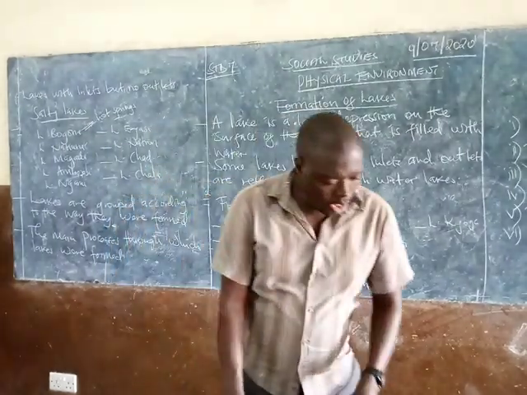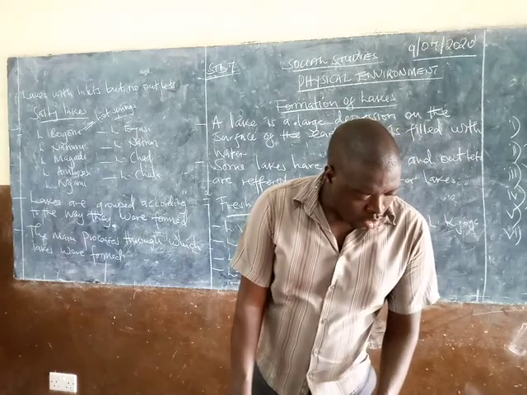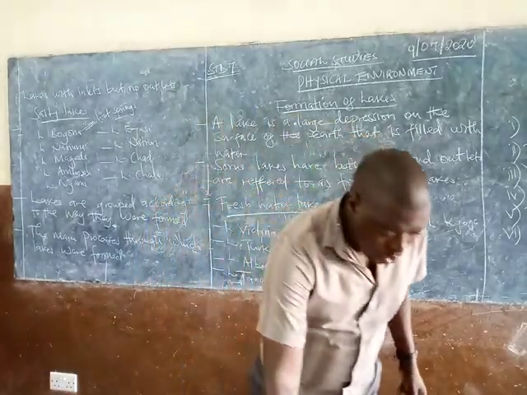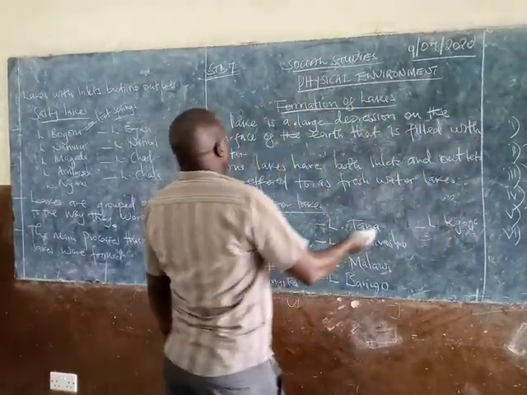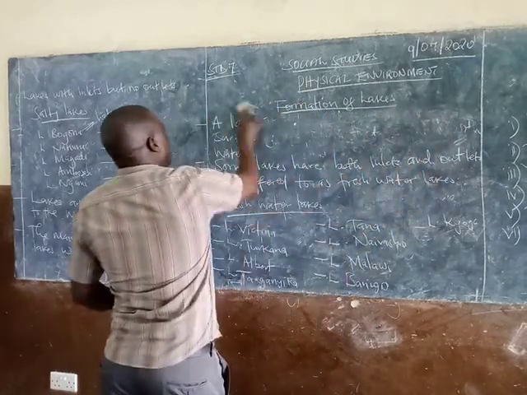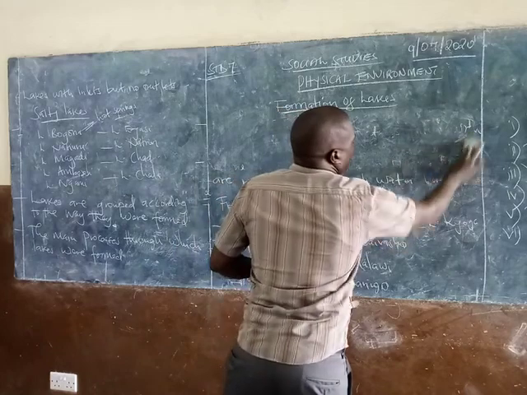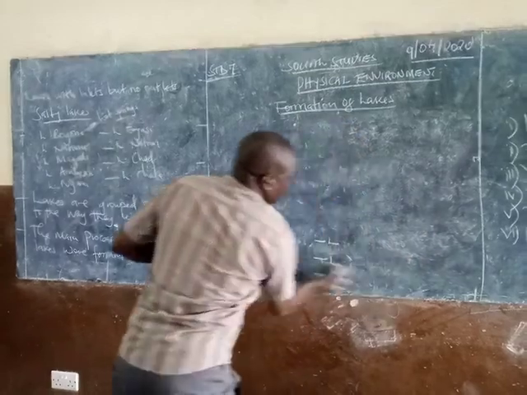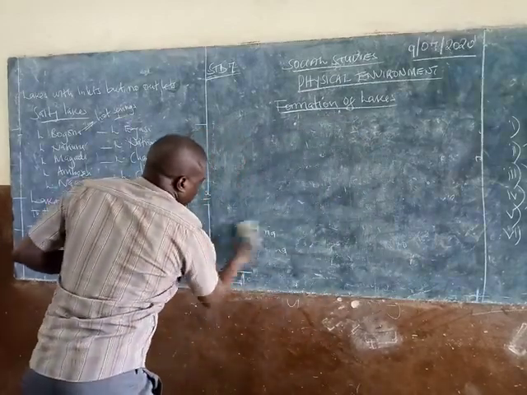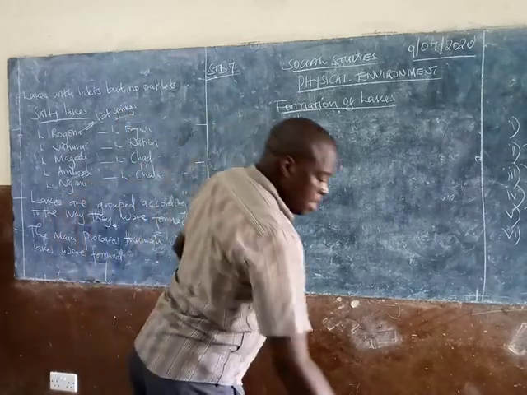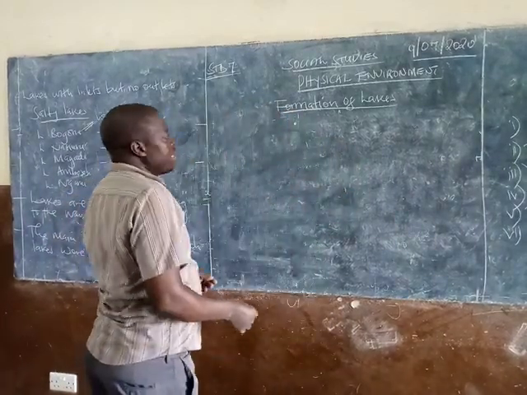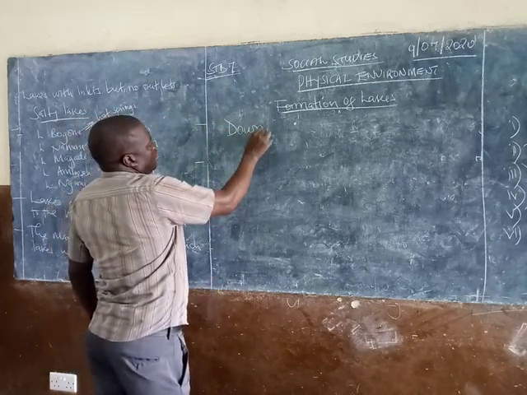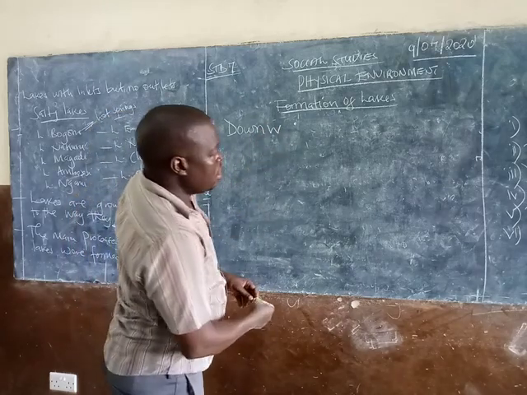So we have, of course, time to discuss all this. So we are going to start with our number one, that is the downwarping. So we are now looking at the process through which the lakes were formed. So our number one is the downwarping.